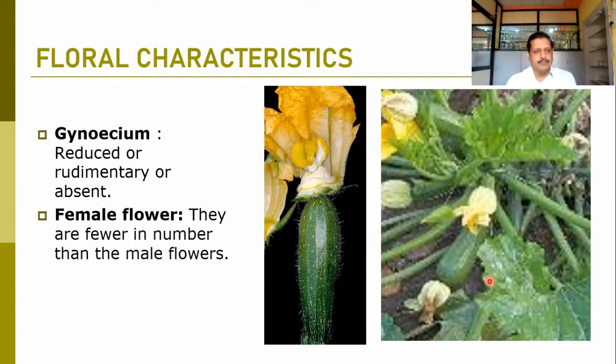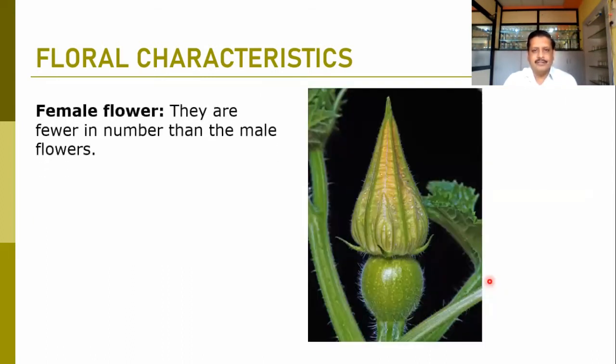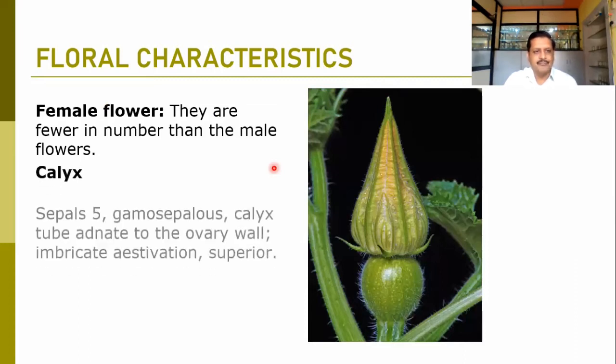When we talk about the female flower, they are fewer in number, as compared to the male flowers. Here is the typical female flower. This is the bud of the female flower. They are fewer in number than the male flowers, as we just discussed.